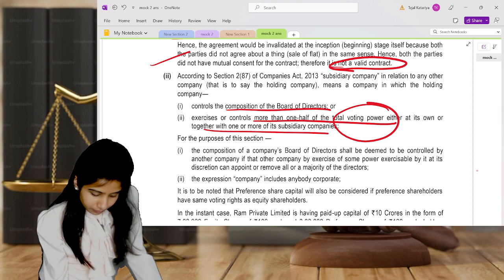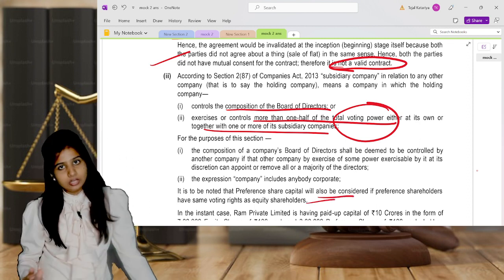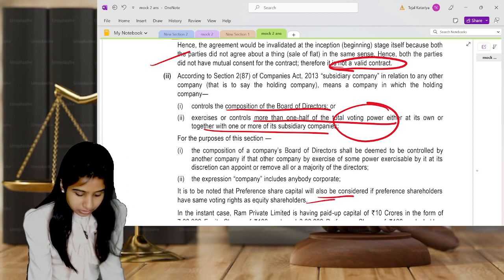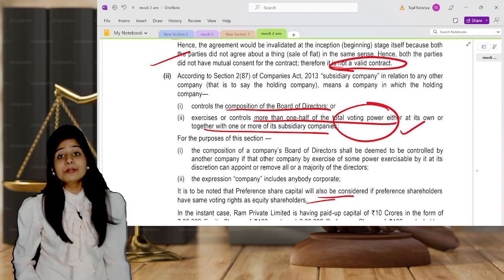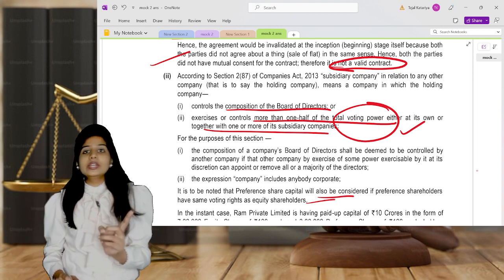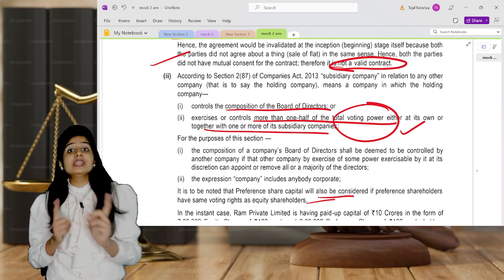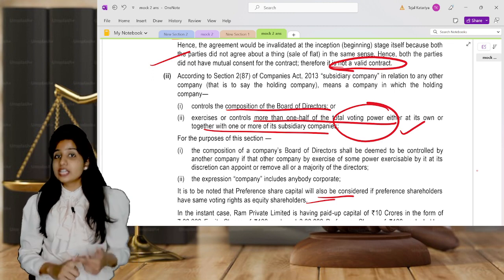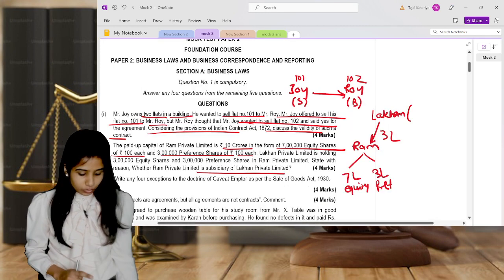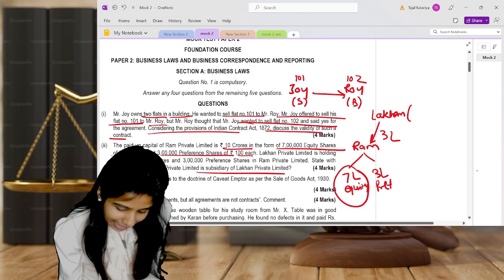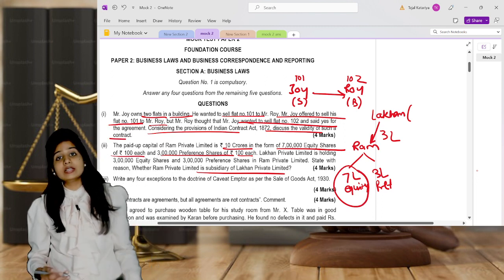So we presume that they do not have voting power. So obviously we will not consider preference shares while deciding whether they have a holding and subsidiary relation or not.